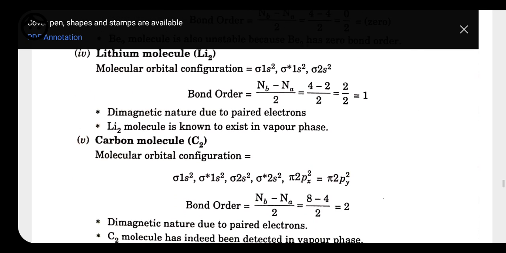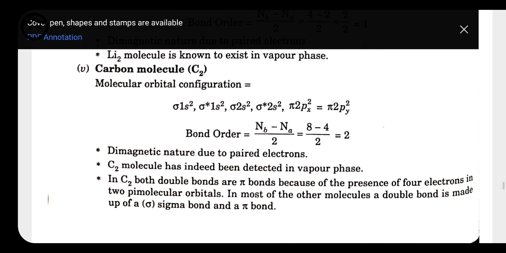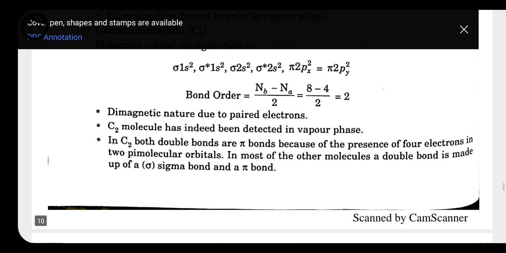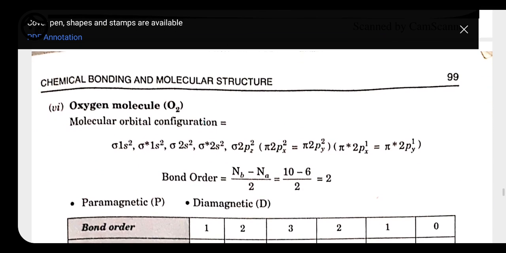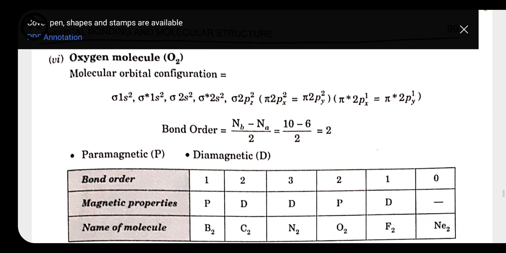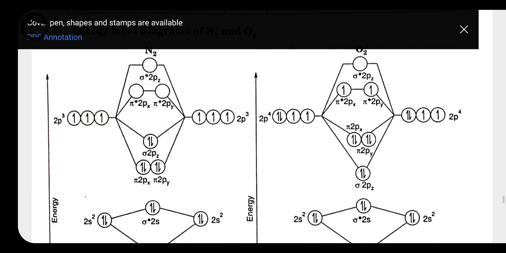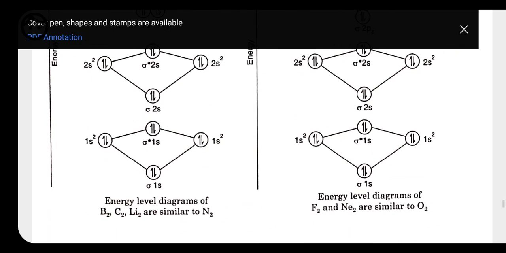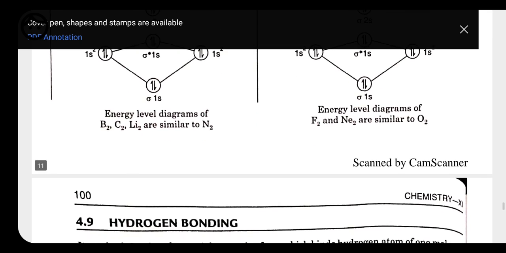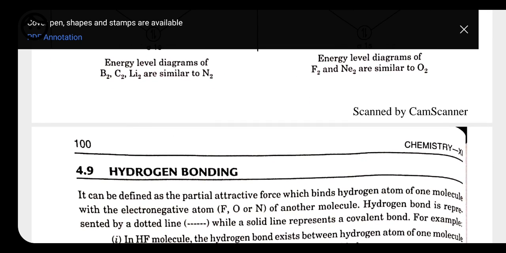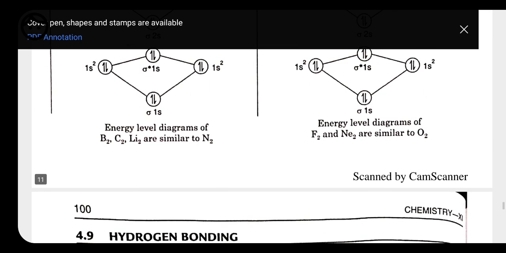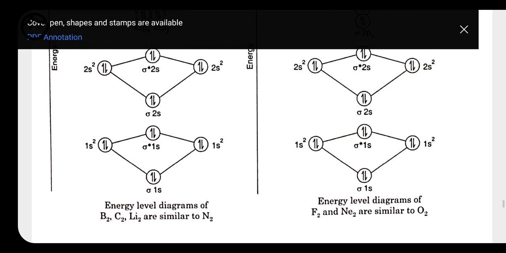Now these are the various electronic configurations, their characteristics, for carbon, for oxygen, for nitrogen, and their bond orders. This is for nitrogen, this is for oxygen. So students, kindly go through that because it would be difficult to explain each and every one. But it is very important. If you get any difficulty, then please ask me.